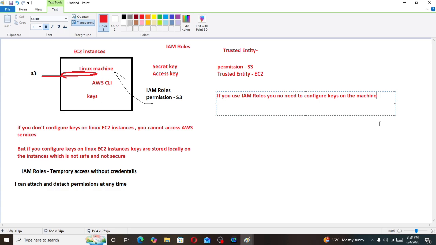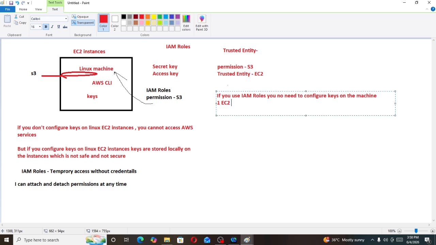Another important point is that one EC2 instance can have only one IAM role at a time.